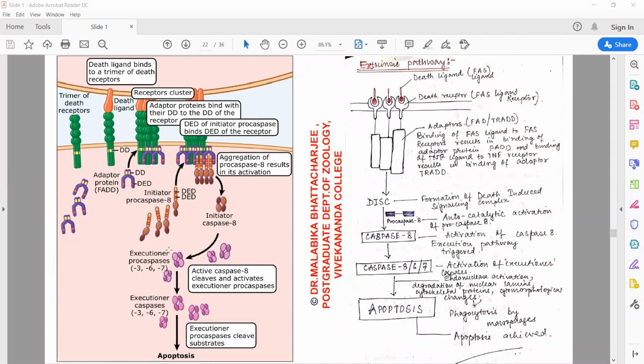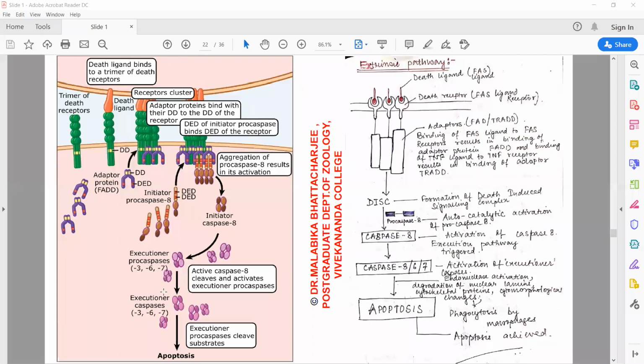They now further downstream activate the executioner caspases. The executioner caspases then move into the nucleoplasm. They cleave the ICAD from the caspase activated DNase, and then the CAD performs its variety of functions, one being the cleavage of DNA into 180 base pair fragments. So this was the extrinsic pathway.